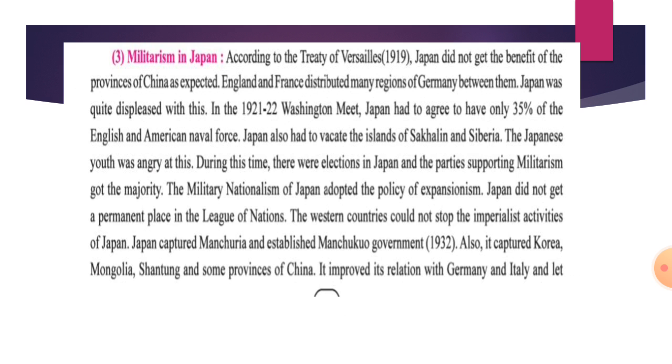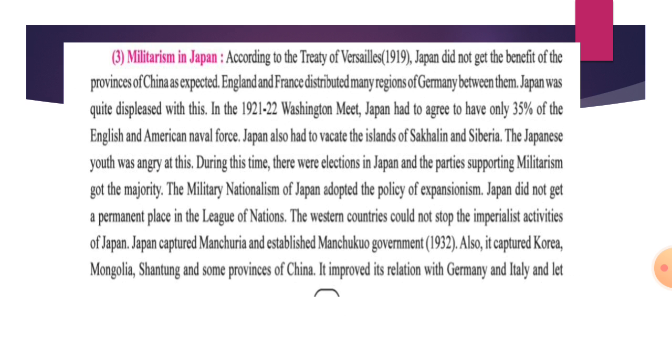The third reason was militarism in Japan. In Japan, there was militarism. According to the Treaty of Versailles in 1919, Japan got the benefit of provisions regarding China. England and France distributed many regions of Germany between them.